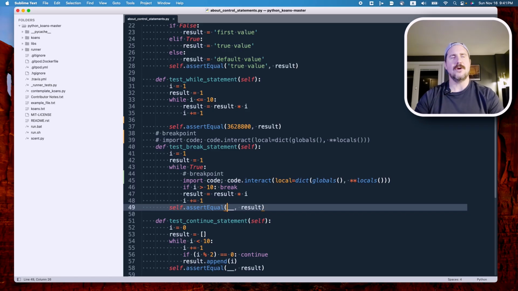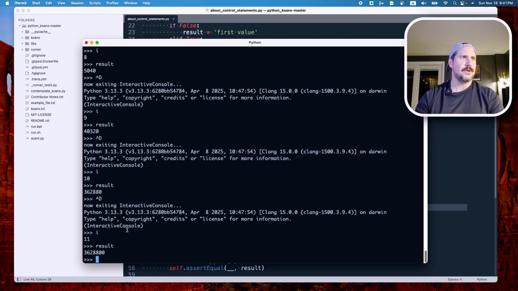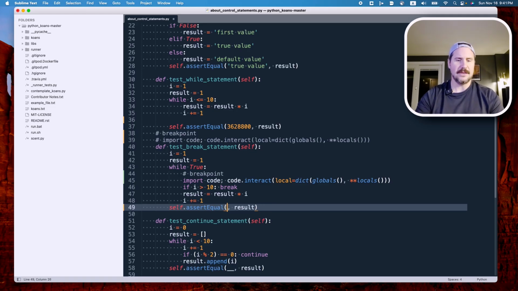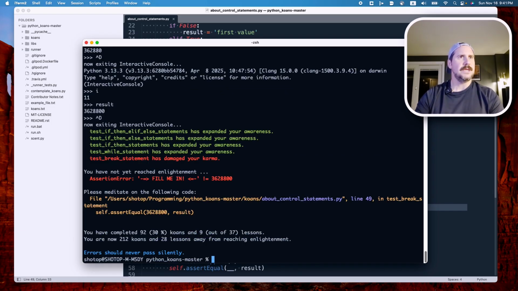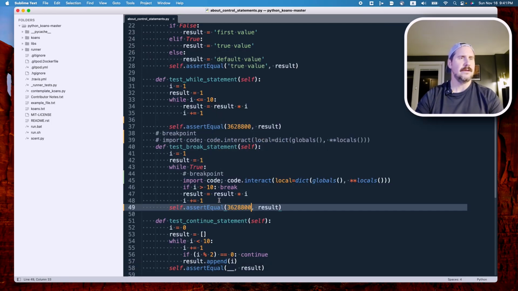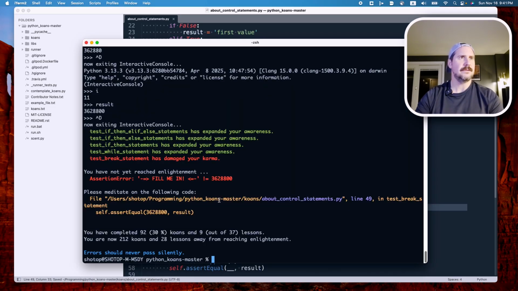And we want to say, okay, assert equal, what 2 things, the value of result and then some integer that it's assigned to currently. The integer that it's assigned to currently appears to be 3628800. So let me go ahead and copy that, and we can test that theory. So if we save it and then press Control D, let's see. We are now on about control statements.py, line 49. Did I save it? Command S.